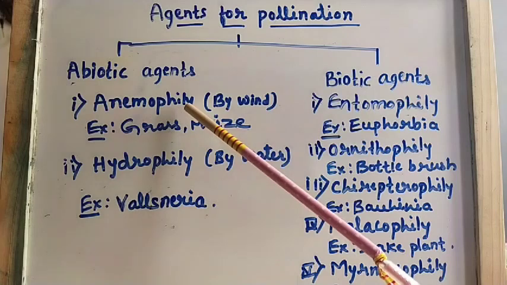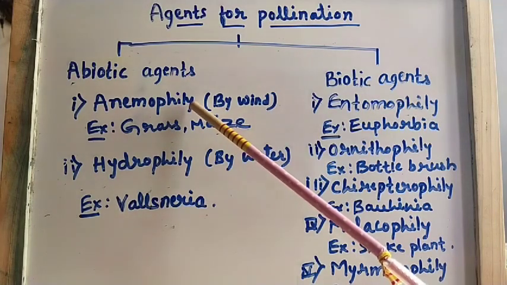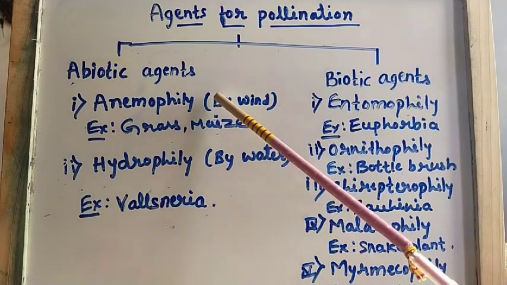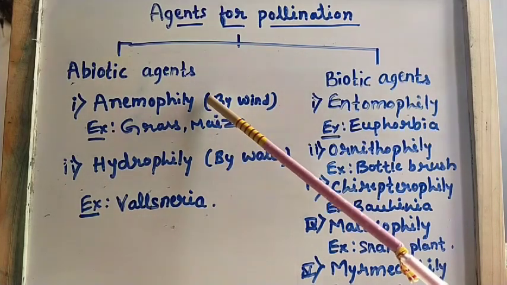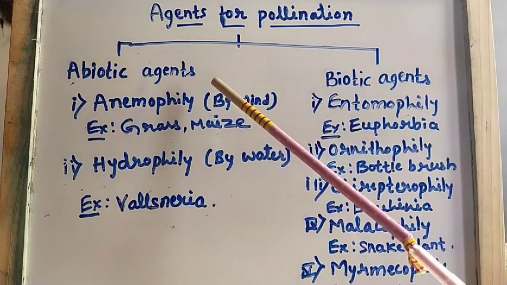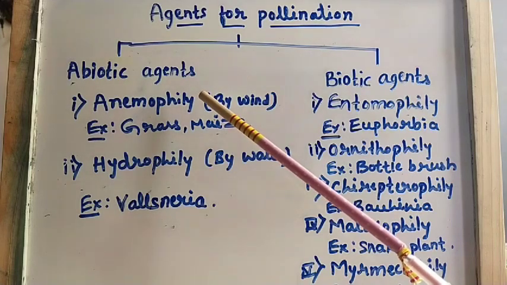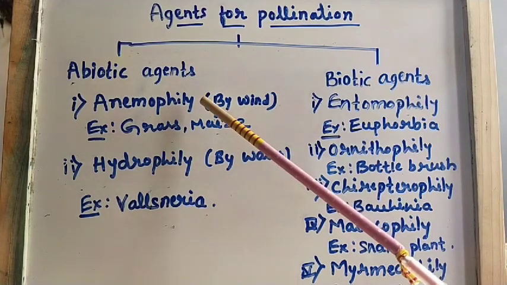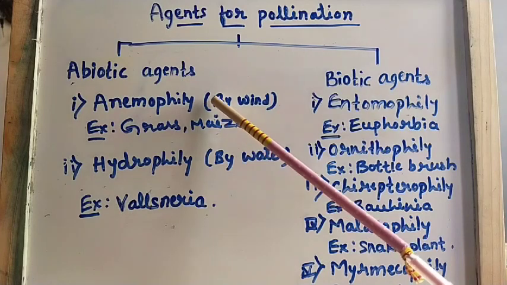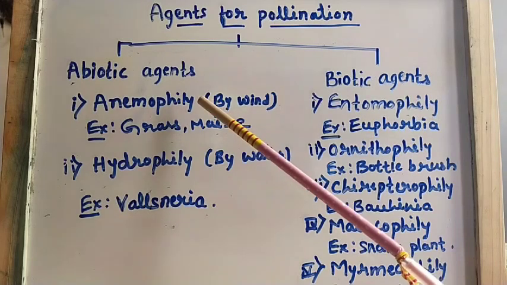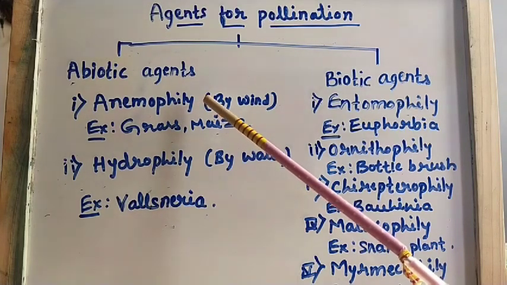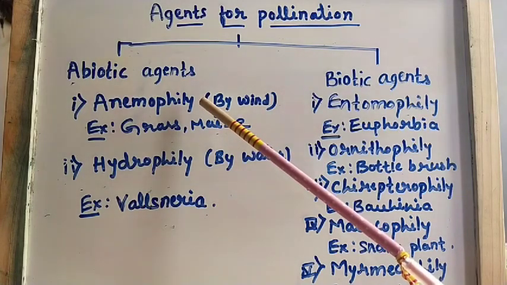What is anemophily? Whenever pollination takes place with the help of wind, it is known as anemophily. Here pollination is brought about through the agency of wind. So there is involvement of wind for the pollination. This is known as wind pollination, and it is very common amongst abiotic agents. Wind is a common agent which is involved in pollination.